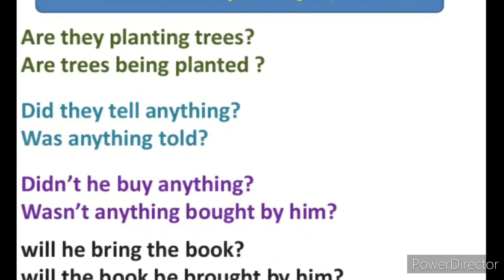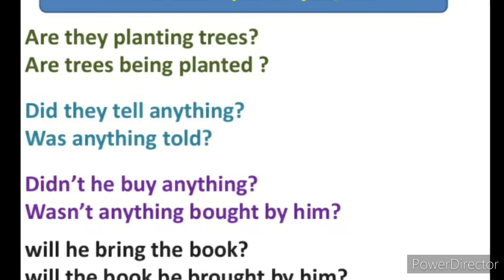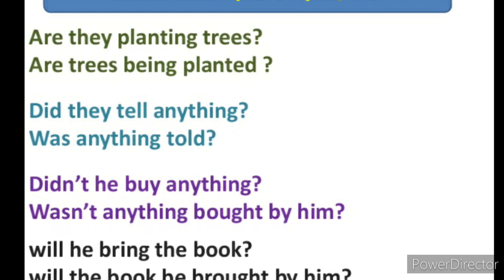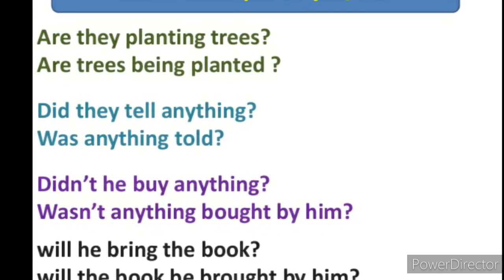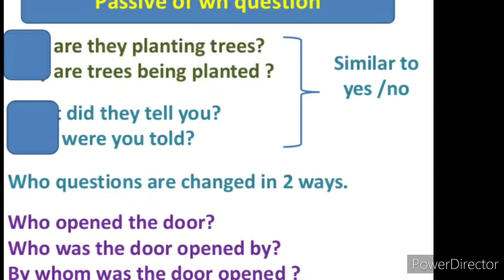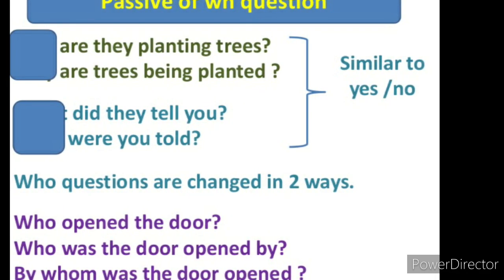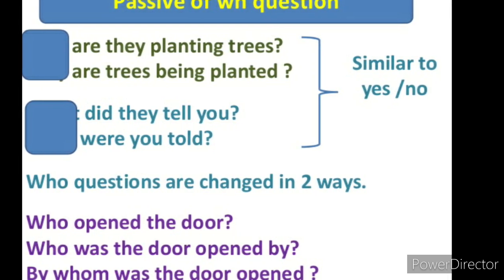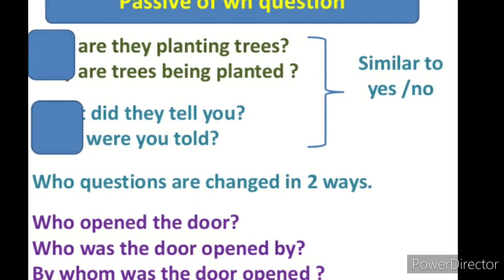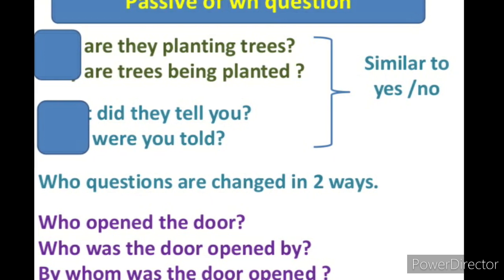You can use by them or there is no need to use it. I have already spoken about this. You know, in place of did, in place of do, we have to use the verb according to the tenses.